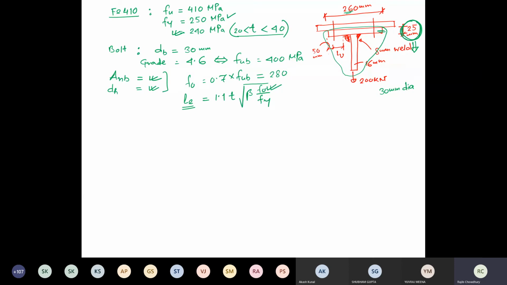F0 is the proof stress, Fy is the yield stress. Proof stress I have calculated. What is beta? If it is non-pretensioned, or pretensioned, there are many factors. Here I am considering non-pretensioned, so beta is equal to 2. And the thickness is already specified: T is equal to 25.